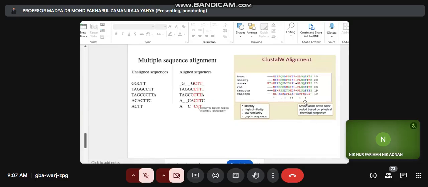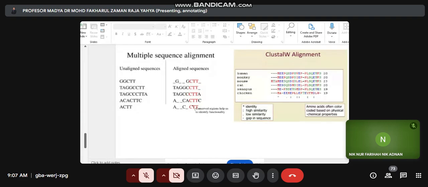At the bottom of this multiple sequence alignment, we can see all these symbols. For example, M, the methionine residue, which is in red color. At the bottom of this alignment, we can see the star symbol. So this star symbol indicates 100% identity.